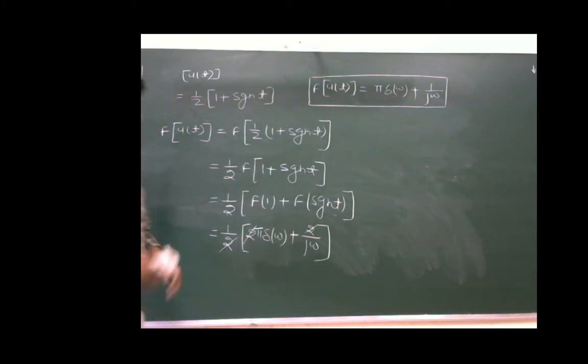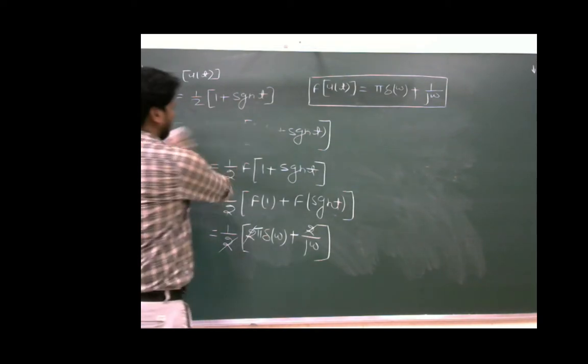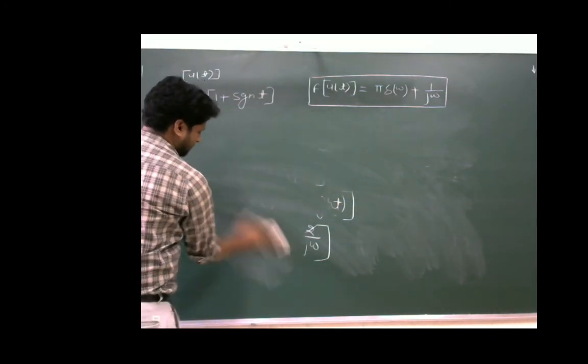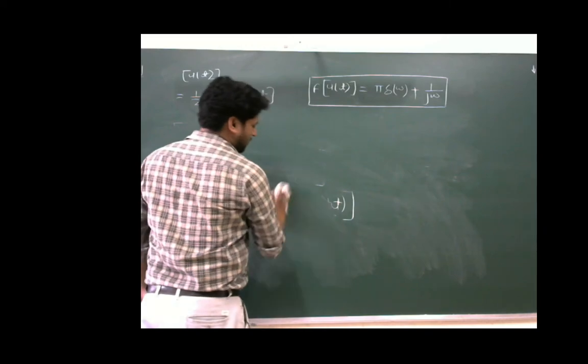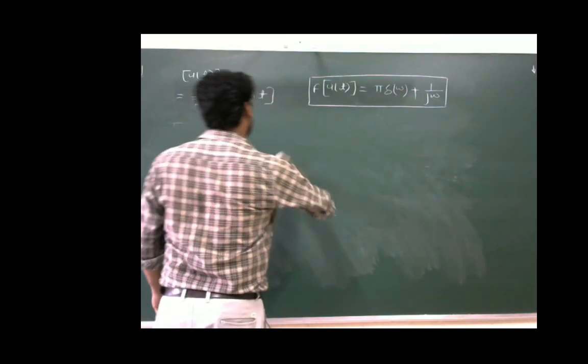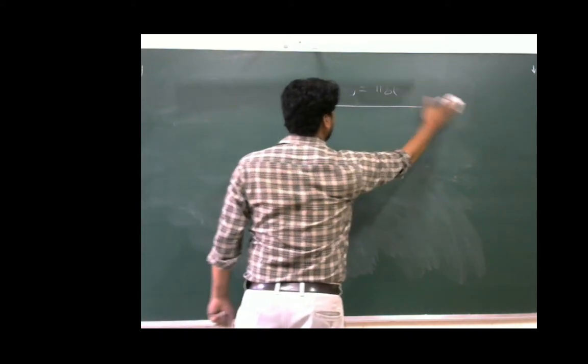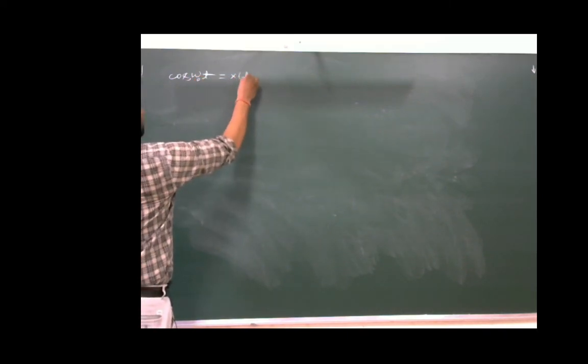Now consider another most important signal: the Fourier transform for the complex exponential, and the Fourier transform of sin(ωt) and cos(ωt). These are important. Now we will calculate the Fourier transform of cos(ω₀t). Suppose this is the given signal for which we have to find out the Fourier transform.